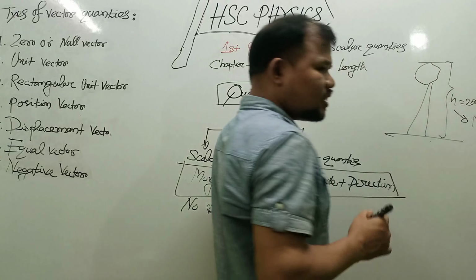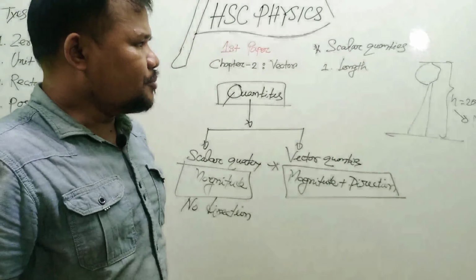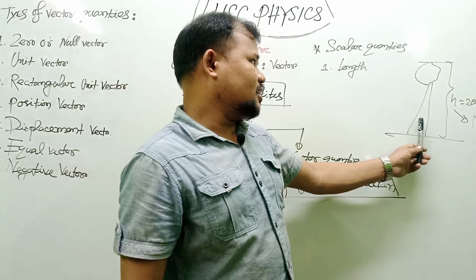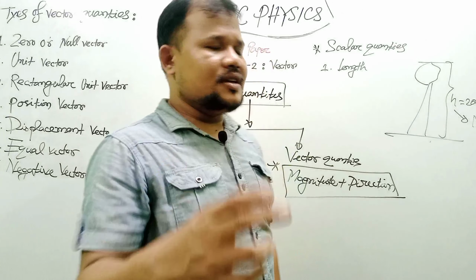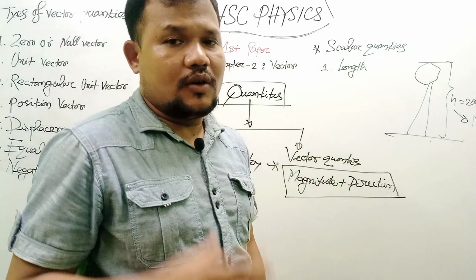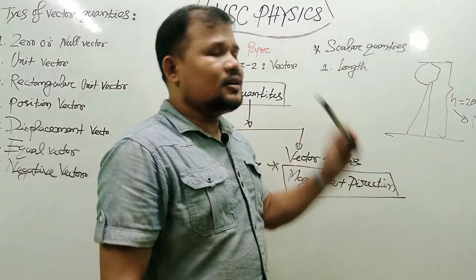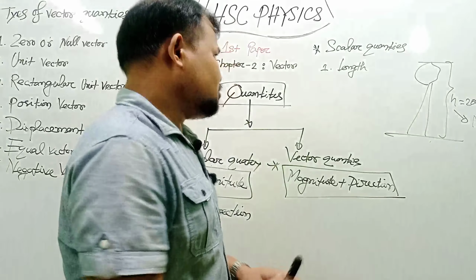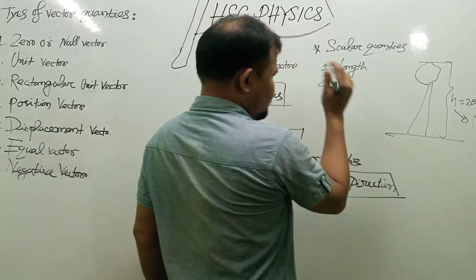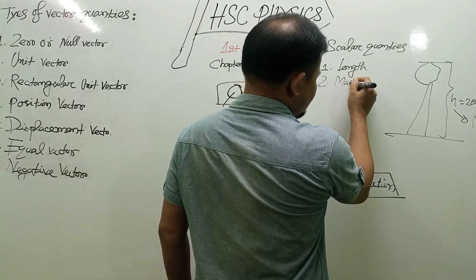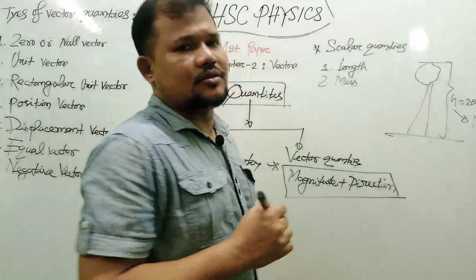But remember that for representing the height of the tree, you do not need the direction, only its magnitude. Because of that, length is a scalar quantity. Another scalar quantity is mass. Mass is a scalar quantity.